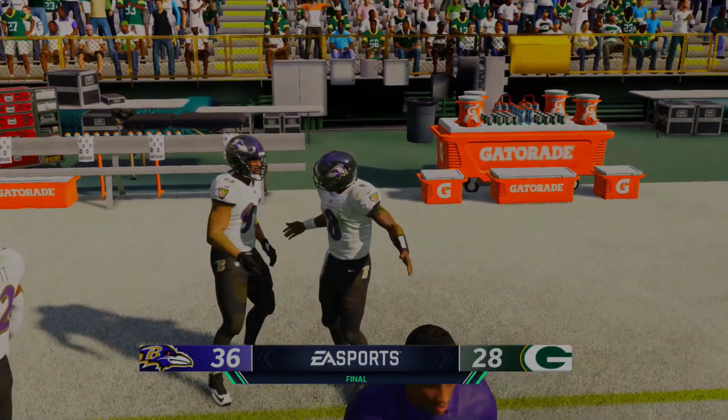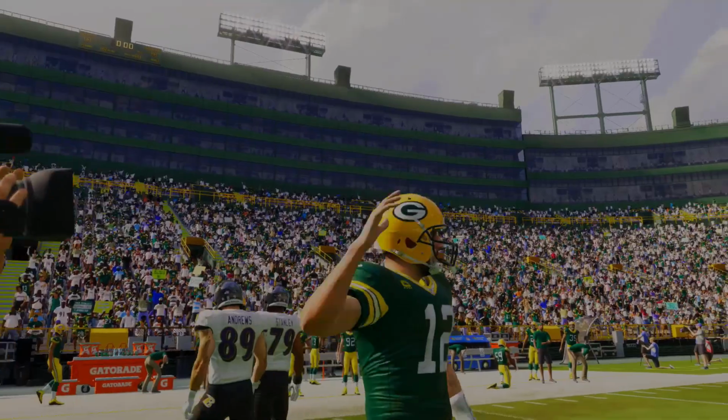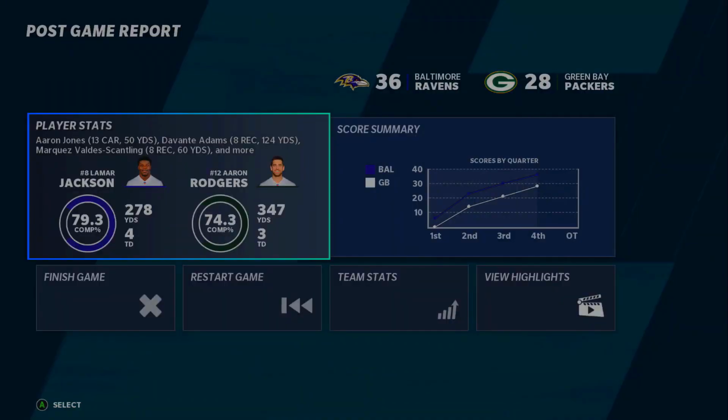Next game, the Ravens will upset the Packers on the road. Ravens have beat some pretty good teams. They beat the Bucs, and now they beat the Packers. Aaron Rodgers falls short at Lambeau, and the Ravens, 270 yards and 4 touchdowns to Lamar Jackson, and Aaron Rodgers, 350 yards and 3 touchdowns. 36-28 is the final score, and that's the end of the divisional round.